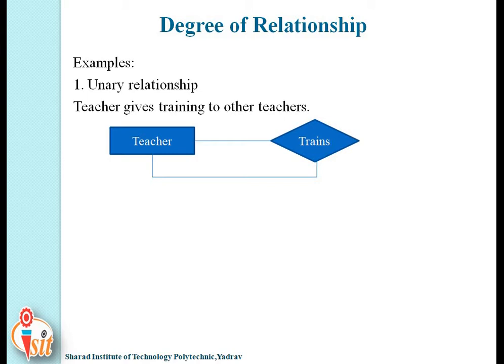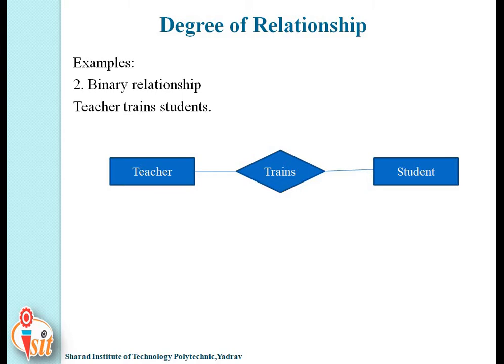The first one is unary relationship. As I said earlier, the relationship that involves just one entity type is known as unary relationship. Here the entity teacher has the relationship trains. It means teacher gives training to other teachers. In this, teacher is a single entity. That's why it is known as a unary relationship.